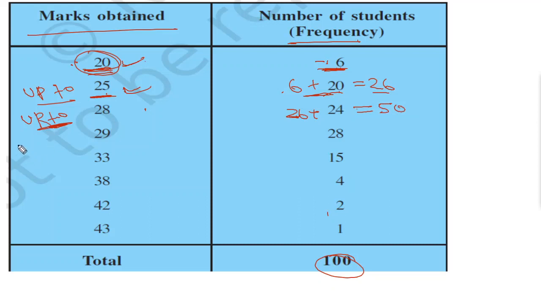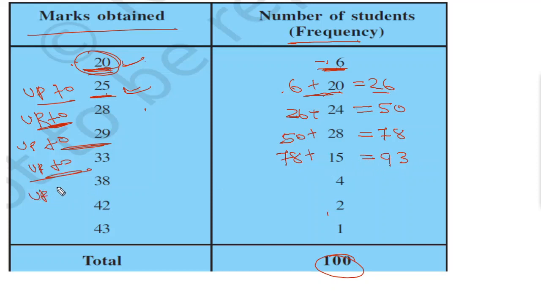Now again up to 29, that will be equal to 50 plus 28. It will be equal to 78. Again up to 33 marks will be 78 plus 15. It will be 93.